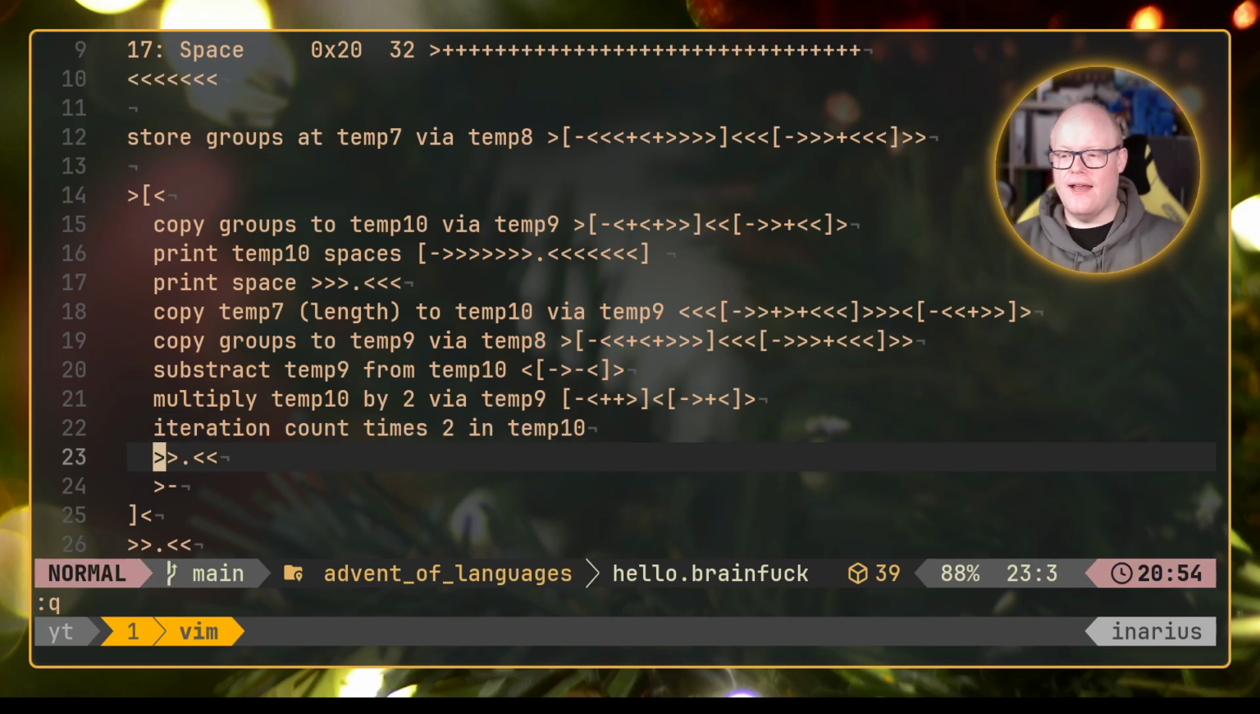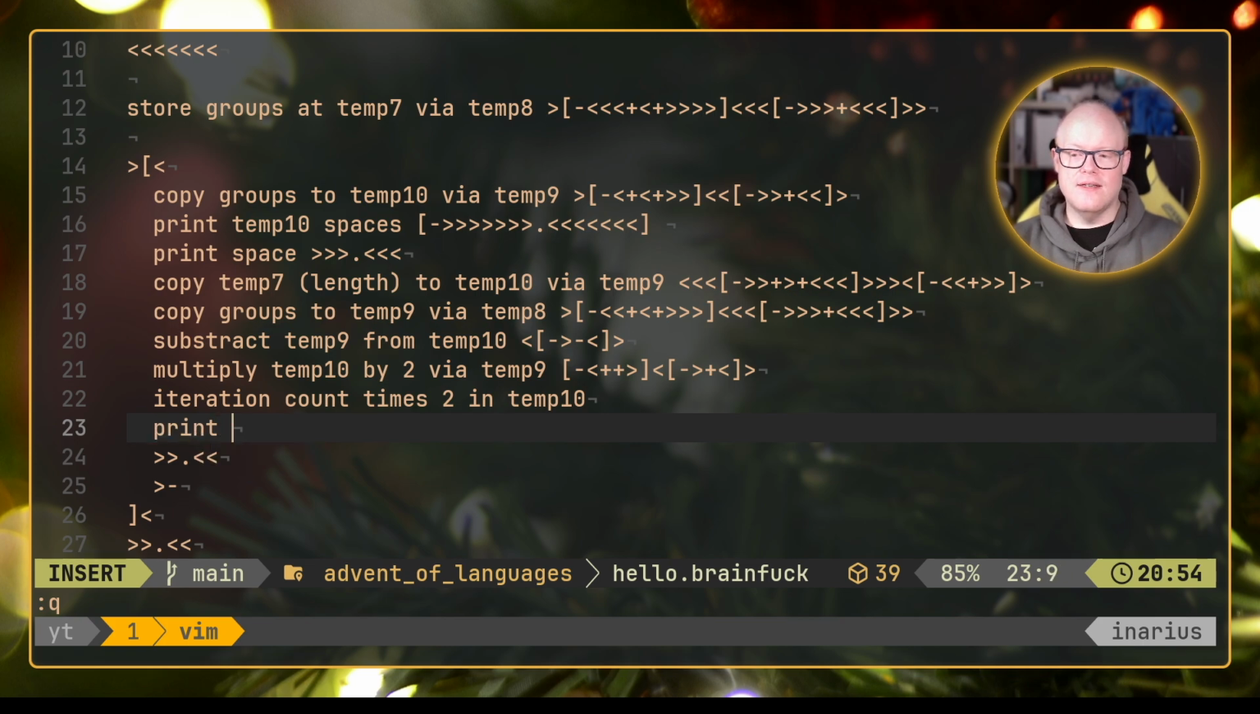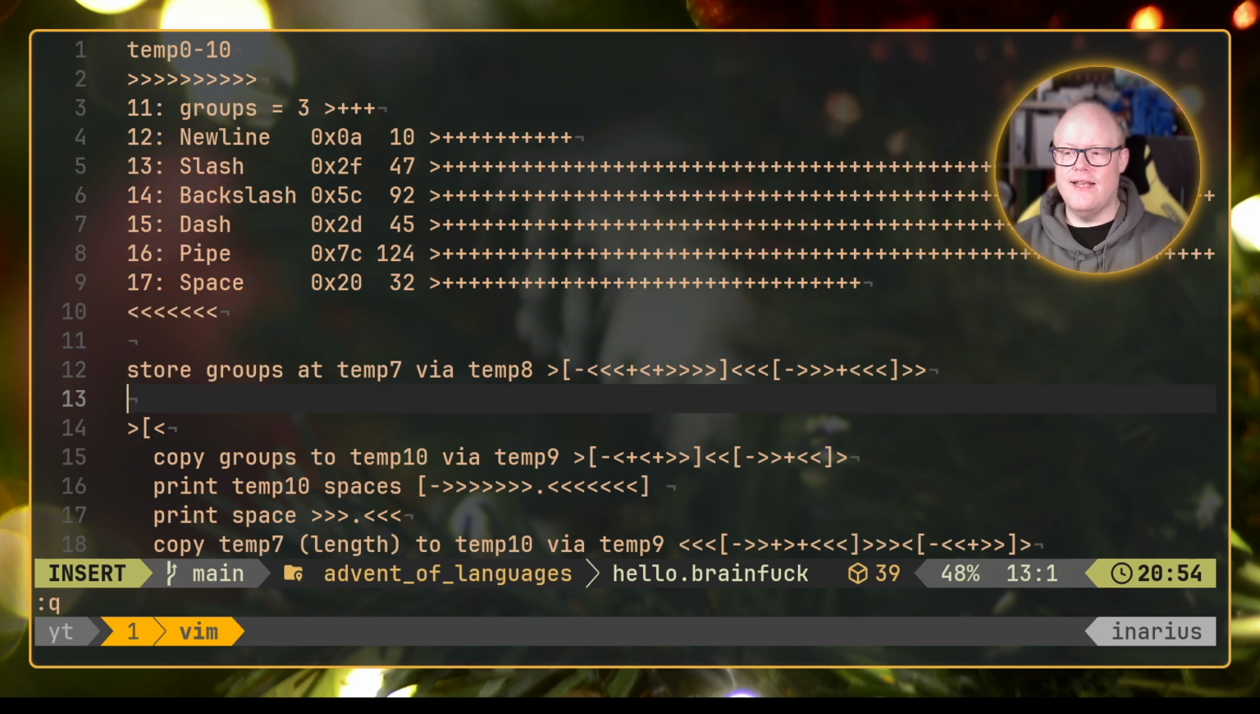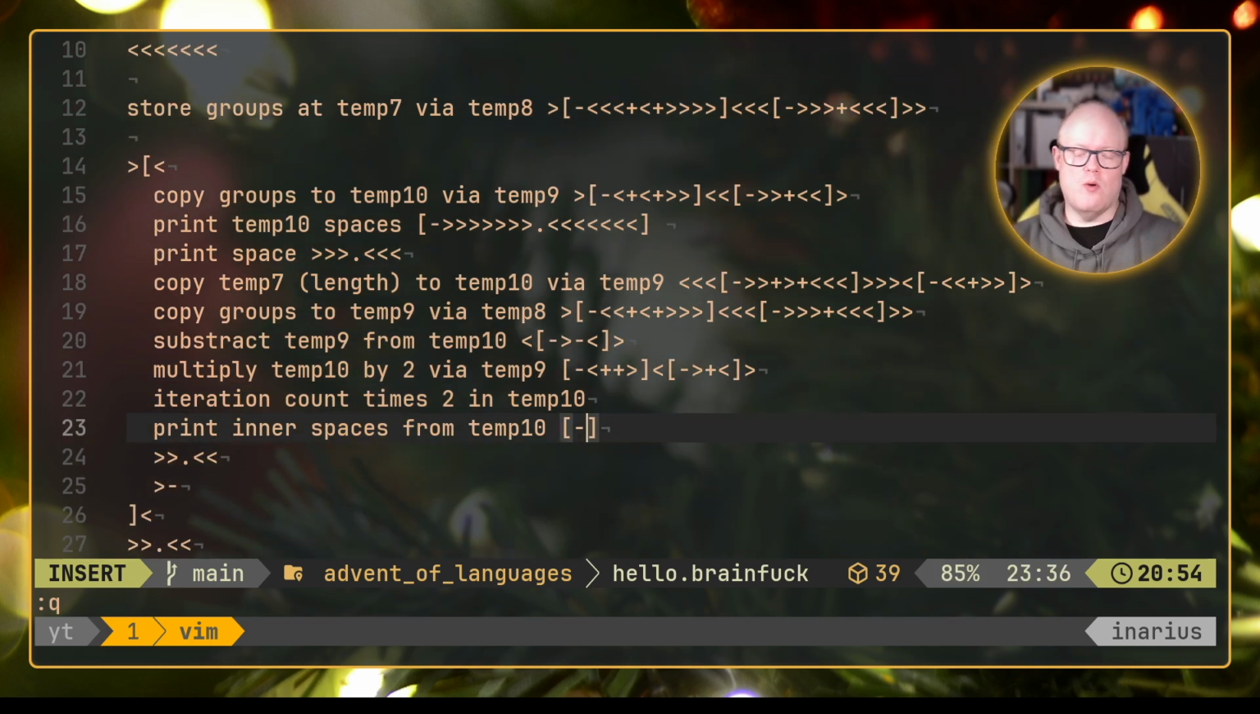And now we can do something like print inner spaces. So now we can use inner spaces from temp10. What we can now do is go ahead and use temp10 as a counter to print spaces. And as we already know, spaces are in memory cell 17. So we need to go here 11, 12, 13, 14, 15, 16, 17. Then we output, then we go back 16, 15, 14, 13, 12, 11, and we are at 10 again. And we do that until temp10 is